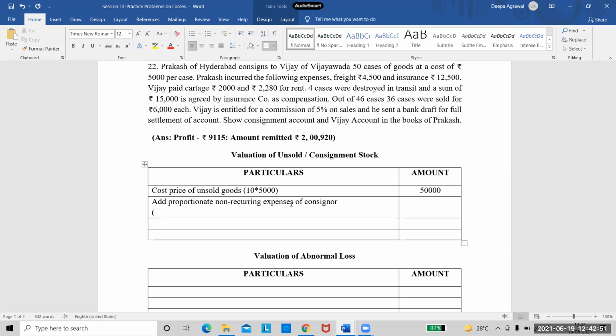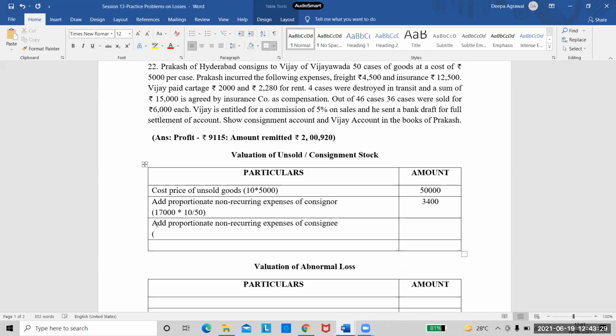Yes, Janvi? 17,000 into 10 by 50. Correct. I'm taking as you're telling me, right? So this is 3,400. Then next I will add proportionate non-recurring expenses of consignee. So once again, you should only tell me the calculation.